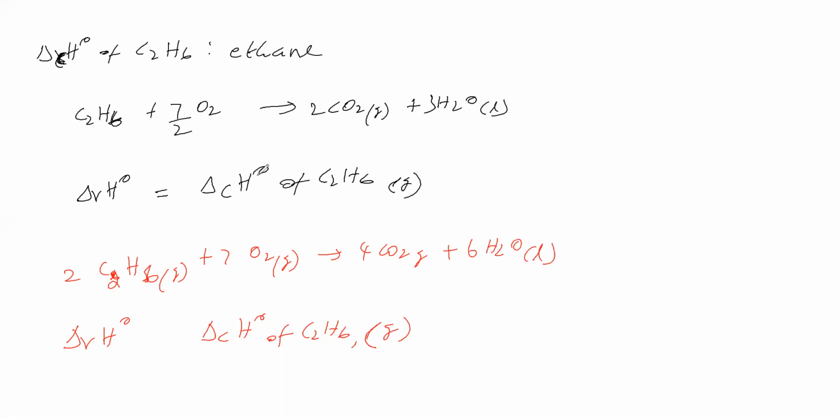Therefore, the standard enthalpy of combustion of ethane here and here is the same. Delta CH naught remains the same, but delta RH naught alone differs. Here delta RH naught is small, here it is greater. This delta RH naught is 2 times that of this. So if you divide this by 2, you will get delta CH naught of ethane. Okay, so we got delta CH naught of ethane. Let us take one more equation. What equation will we take?